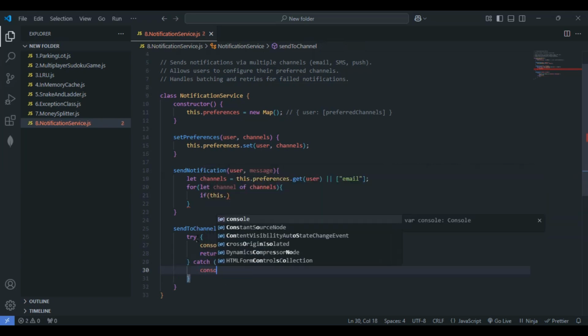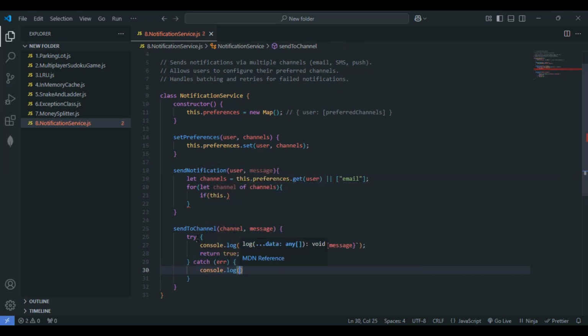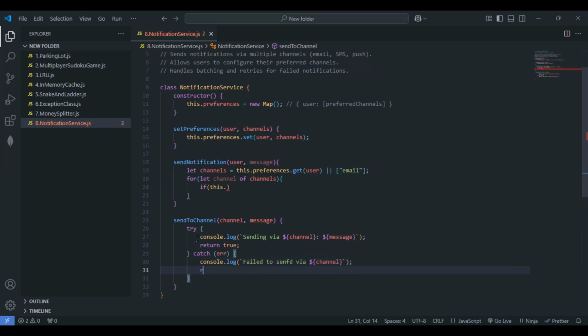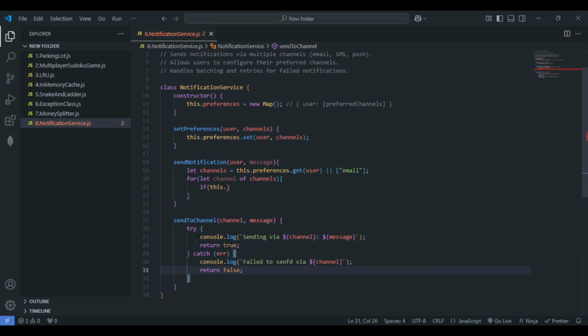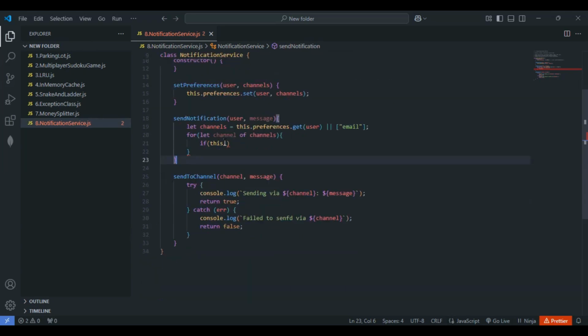Callback here. I'll give console log, again making use of template literals: "Failed to send via", and let me pass the channel here, sorry. This is fine. Finally, if something goes wrong, we will be returning false here, so Boolean value false. This is fine, right? So this is it for the send to channel method.